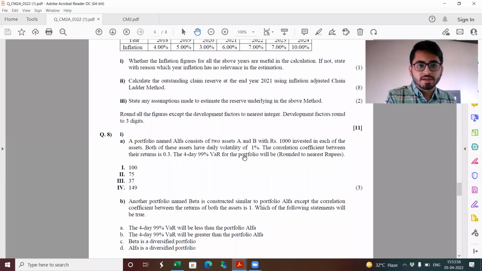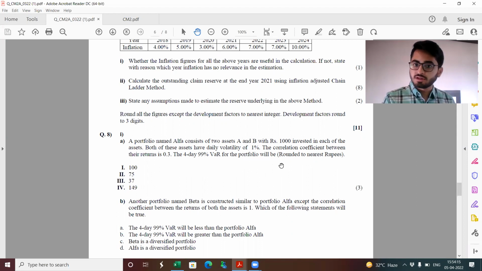Moving forward to question 8, a portfolio named Alpha consists of two assets A and B with rupees 1000 invested in each of the assets. Both of these assets have daily volatility of 1%. The correlation coefficient between the returns is 0.3. The 4-day 99% VAR for the portfolio will be.